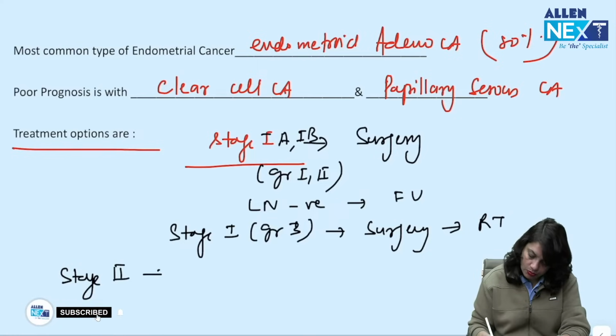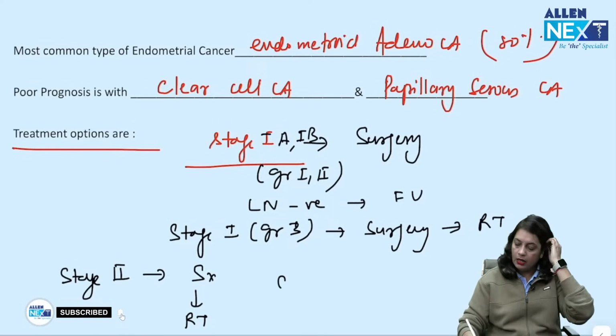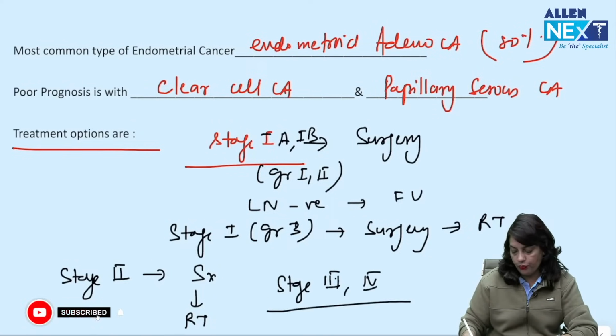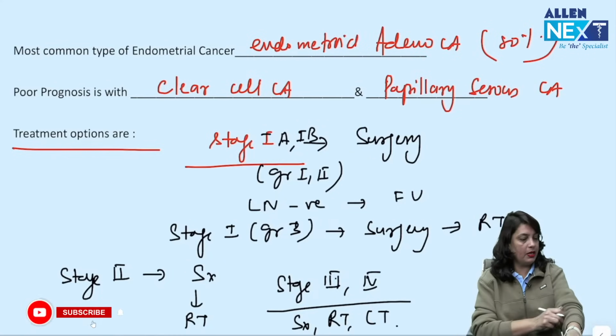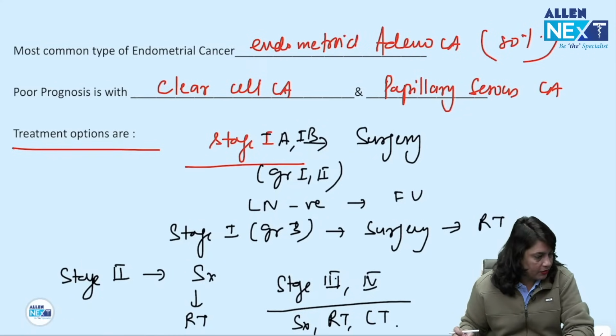In stage 2, you go for surgery plus post-operative radiotherapy. Okay. In stage 3 and 4, you go for debulking surgery, radiotherapy, chemotherapy and palliative treatment.